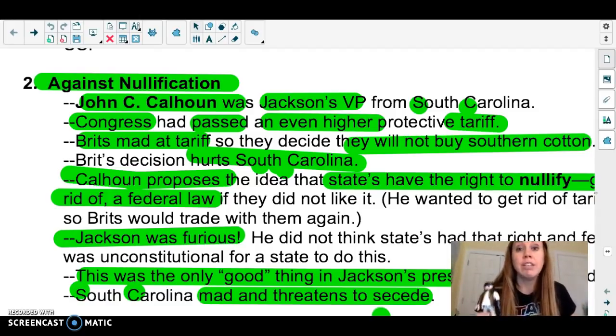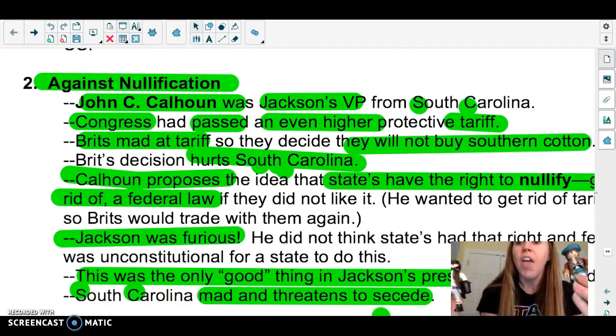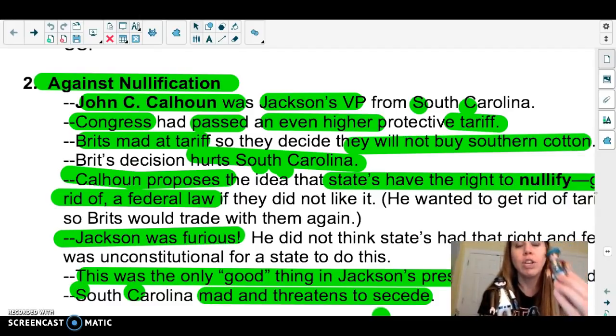Remember, Calhoun's VP, Jackson is P, he's president. President Jackson says, I don't think so. And he gets all in Calhoun's face. He's furious. Remember, he's a supporter of the tariff of abominations. He does not think a state has the right to do this. No. He does not agree with this.